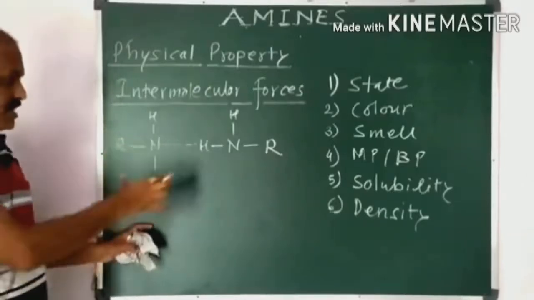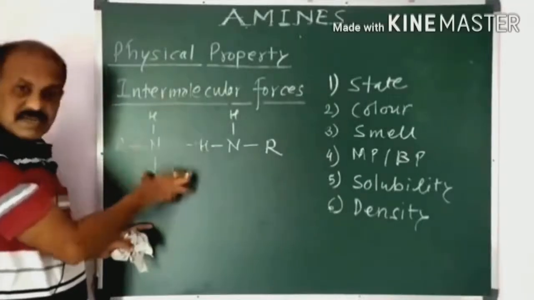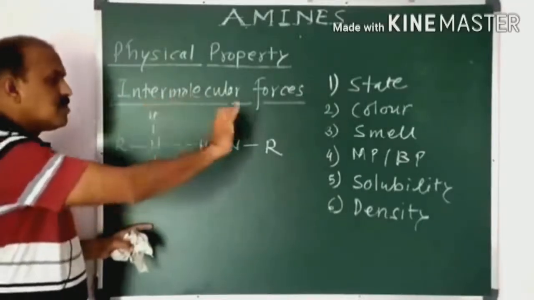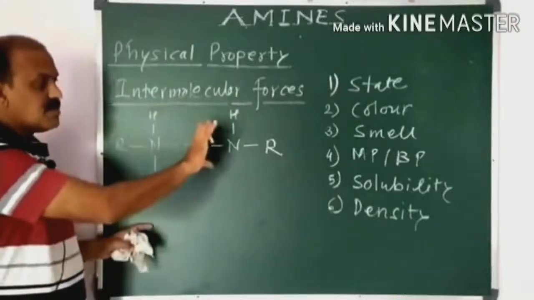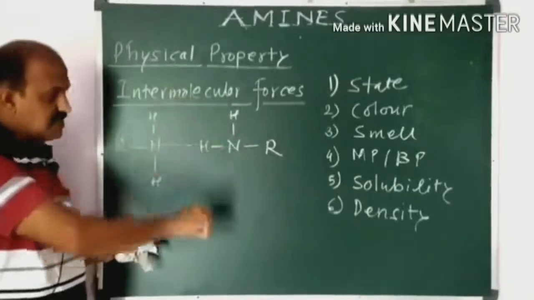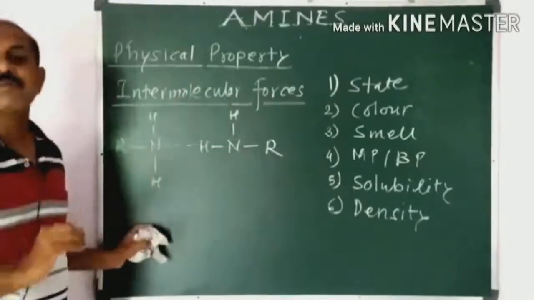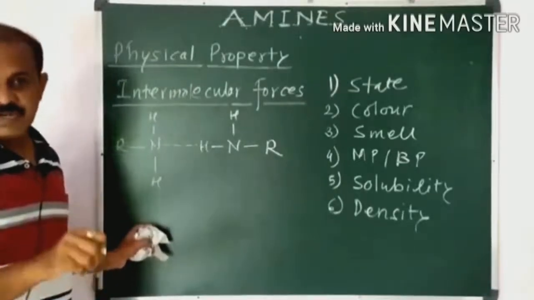So the intermolecular force of attraction in primary amine is greater as it contains more NH bonds. In secondary amine it is less, and in tertiary amine there is no hydrogen bonding, but still there is a force of attraction.